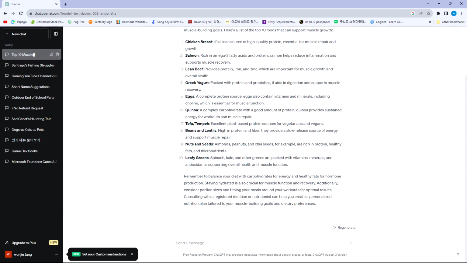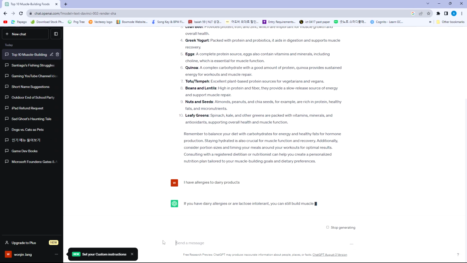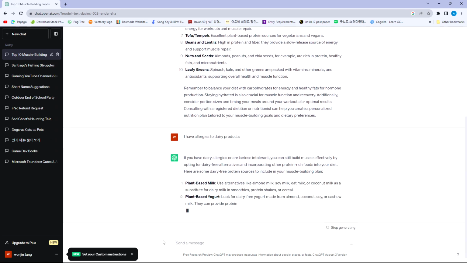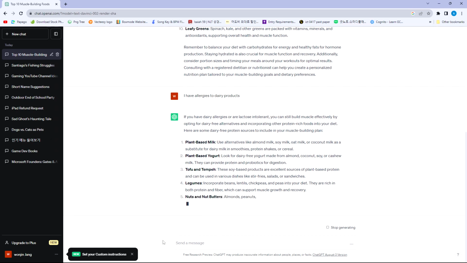Yeah, this could be very useful when you're gathering information. Let's say I have allergies to dairy products. As you see here, ChatGPT regenerates 10 different foods without dairy products.